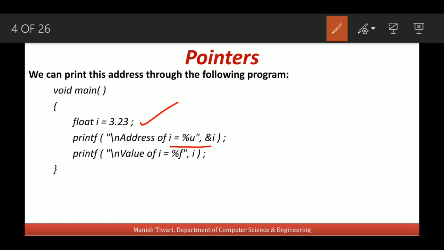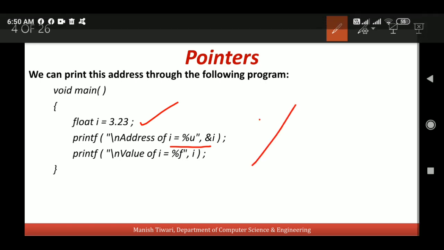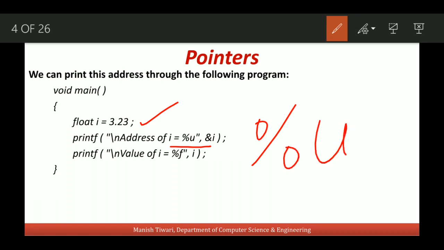It means the address of any data type, any variable will be an unsigned number. This is why to print the address of any variable, the address of any data type, we will use the same format specifier, that is %u.